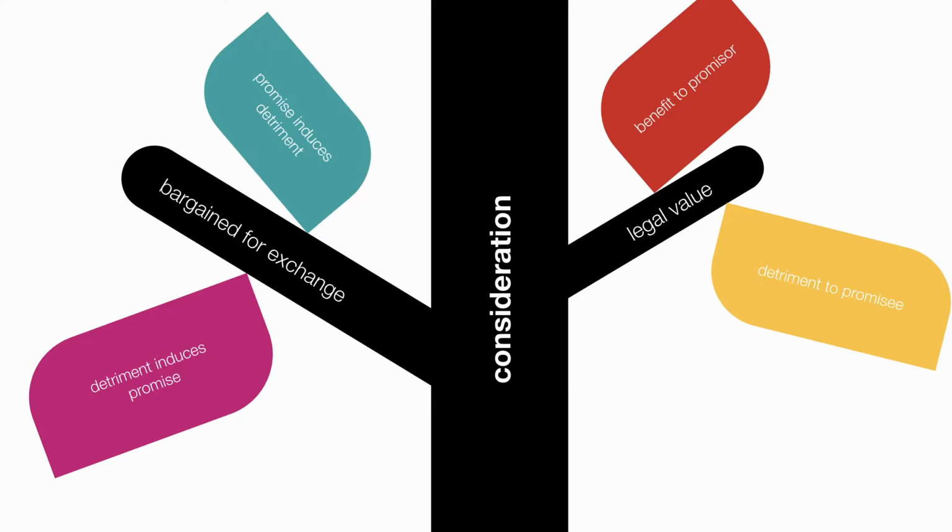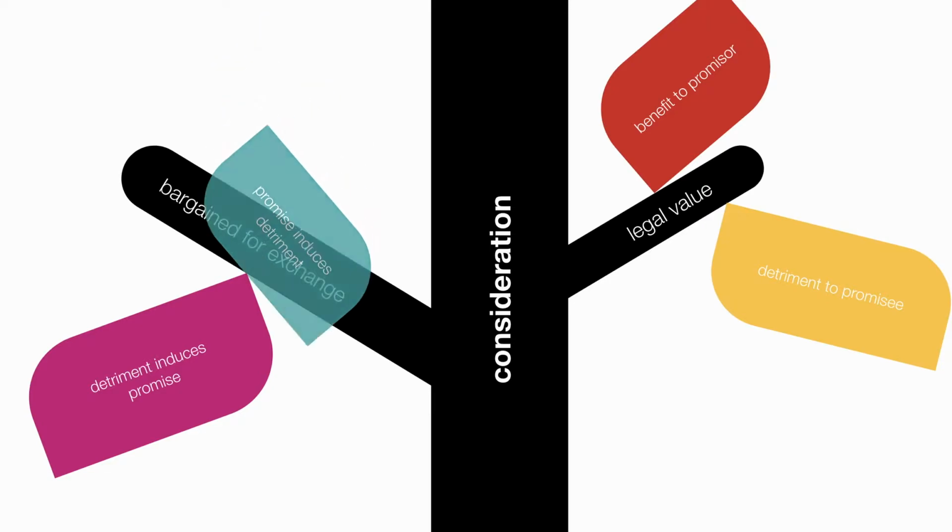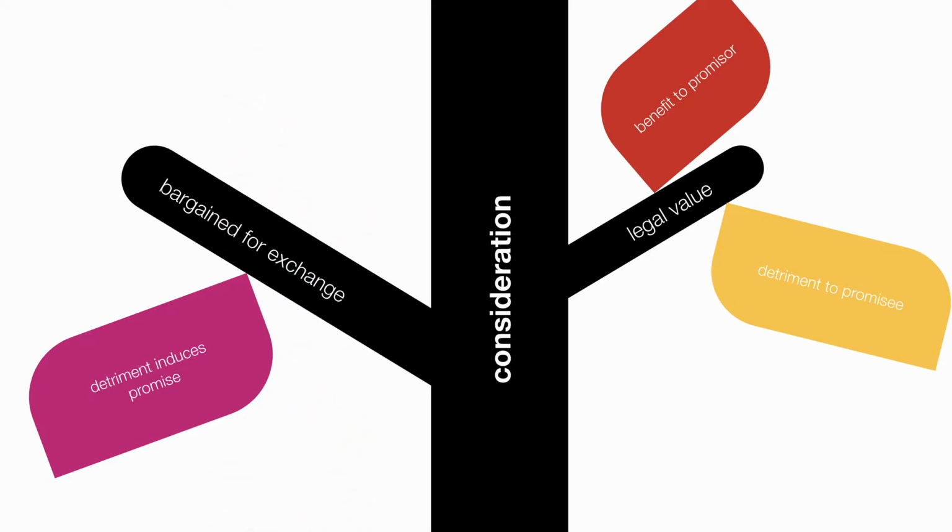His promise to pay $20 is not what induced her to wash his car. That had already occurred. It's in the past. So right out of the gate, the bargain for exchange fails because Bob's promise did not induce a detriment from Barb. And that's true with past consideration generally. So we can say, no, it doesn't work. The first part of a bargain for exchange is not satisfied, and therefore there is not consideration.